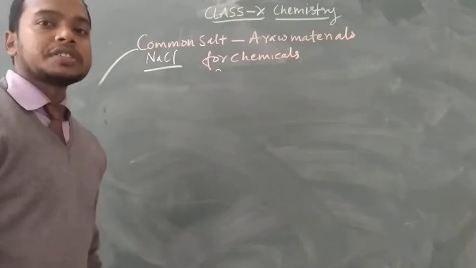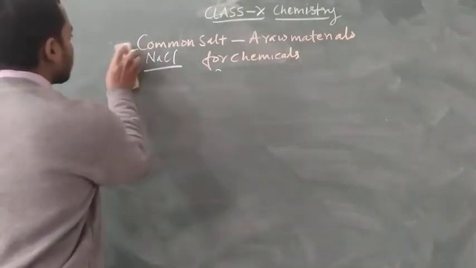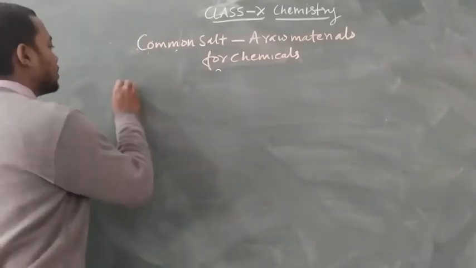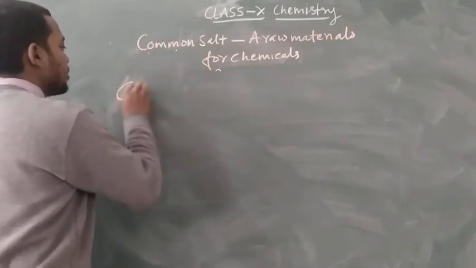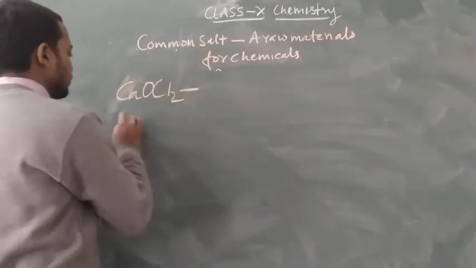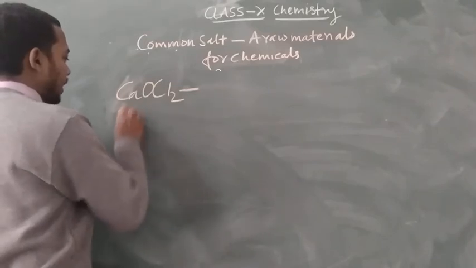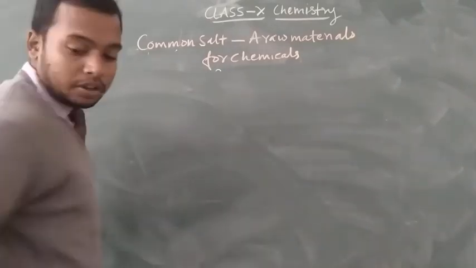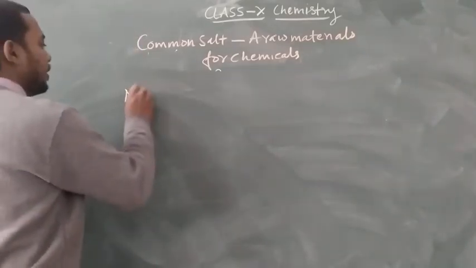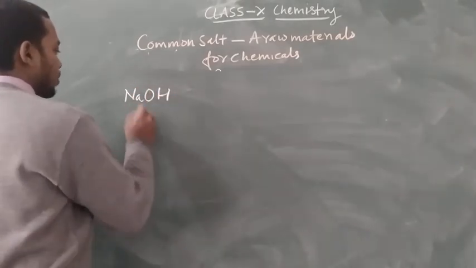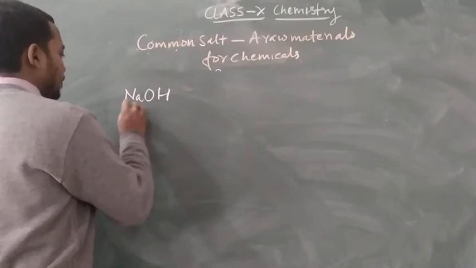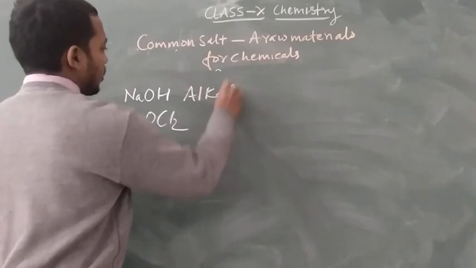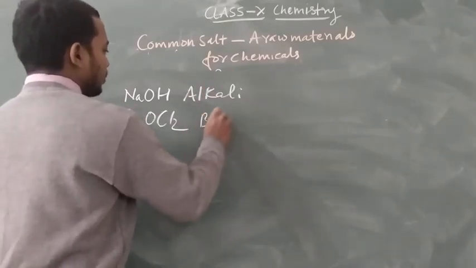The first is NaOH, alkali. Then bleaching powder, CaOCl2.